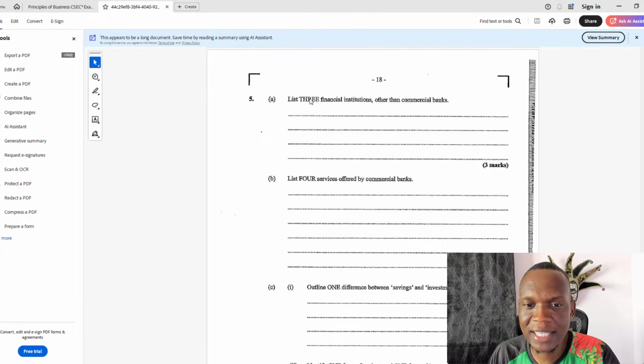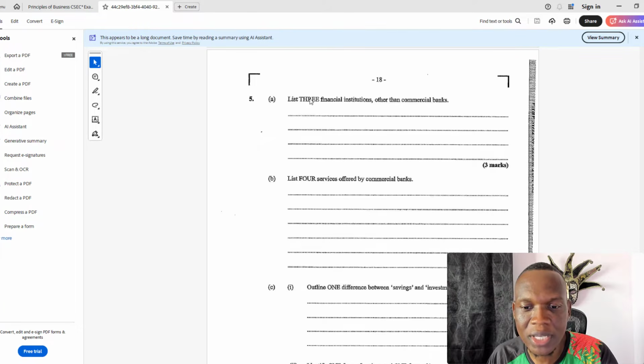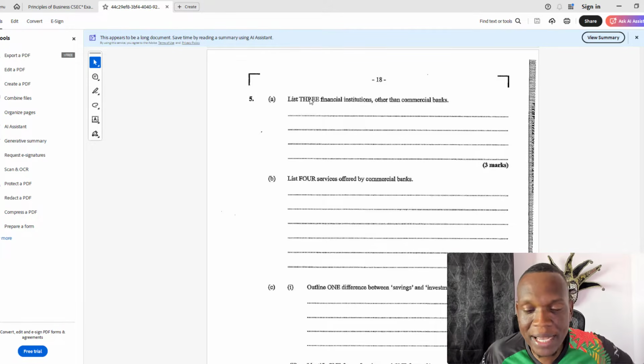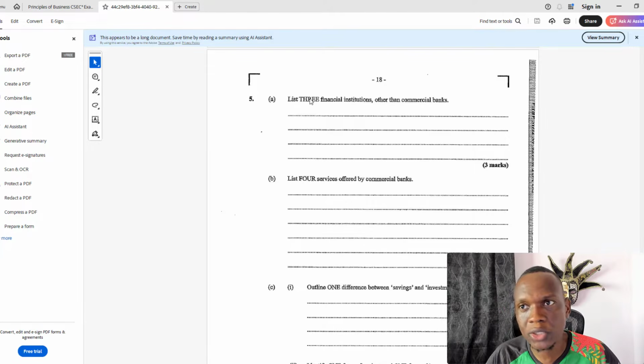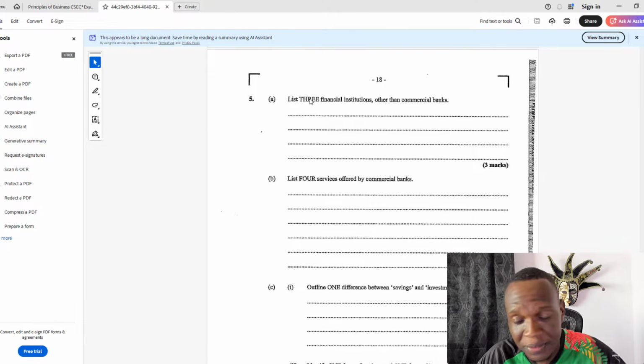Welcome back to Learn SKN, and today we're going to conclude looking at the May-June 2025 POB past paper 2. So we already did question 1, 2, 3, 4. This is question 5, the last one.